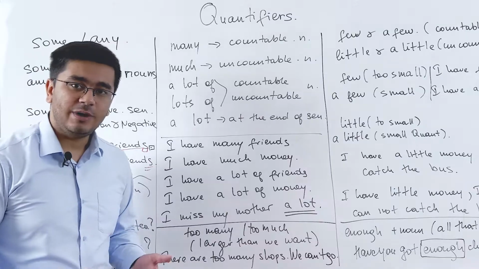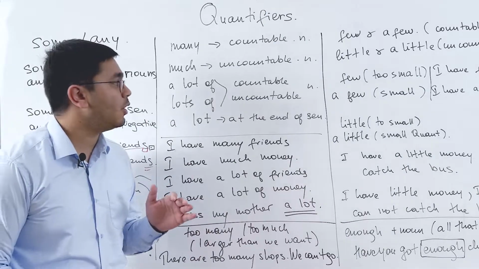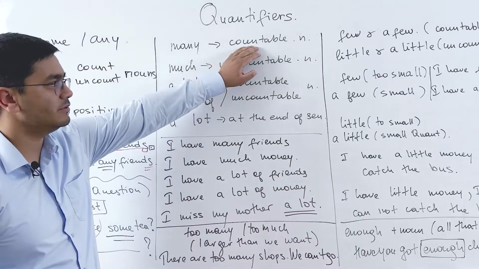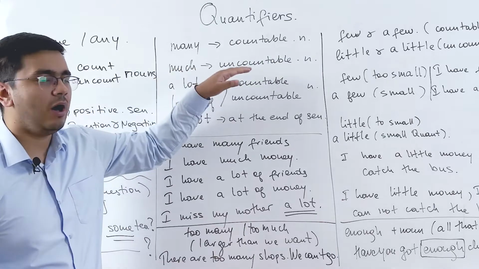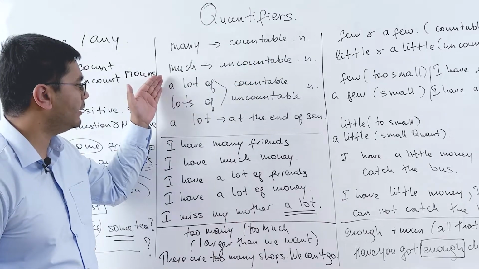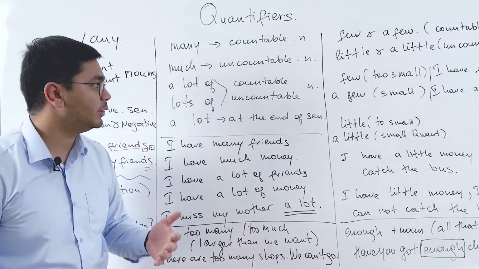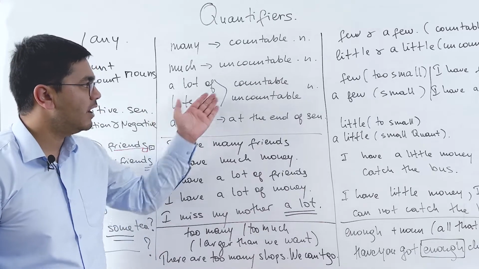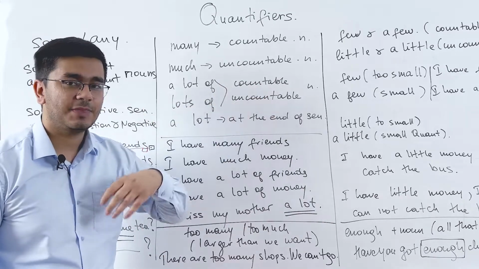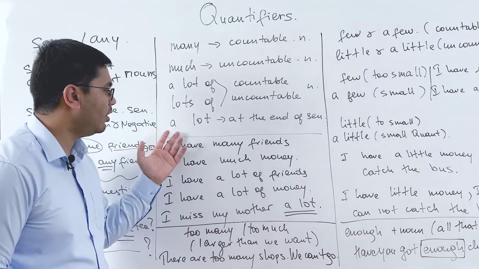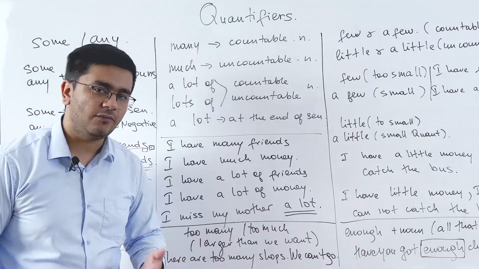And when it comes to many and much, we use many for countable nouns, we use much for uncountable nouns, and we use a lot of and lots of. They are universal, which means we can use both for countable and uncountable nouns. And the word a lot we use at the end of a sentence.